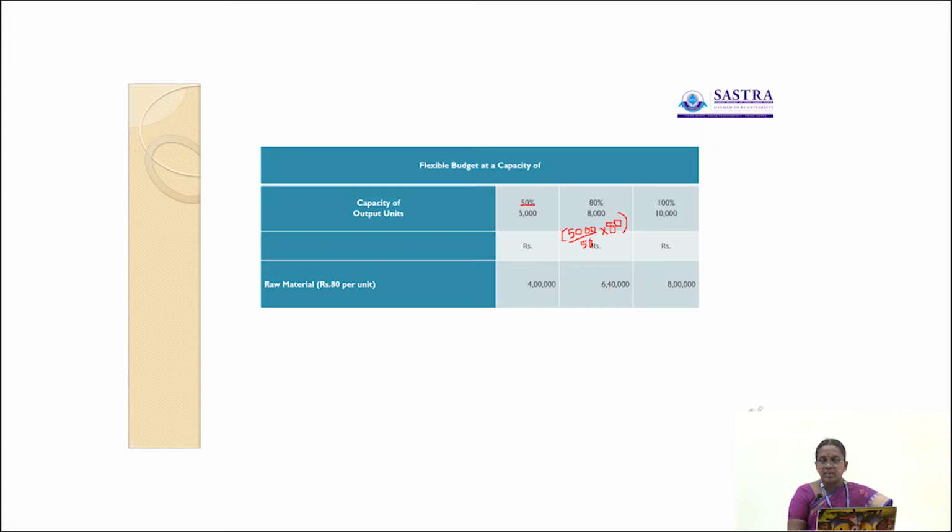Similarly, we have to find out at 100% capacity level. What is the production here? The same 5000 divided by 50 into 100.